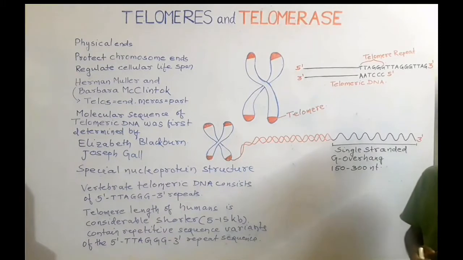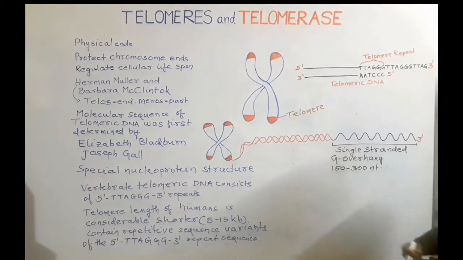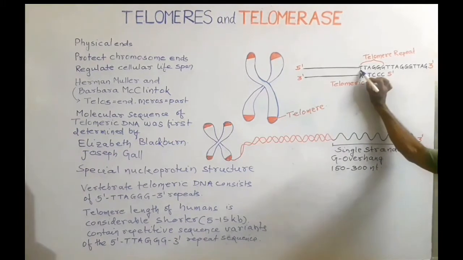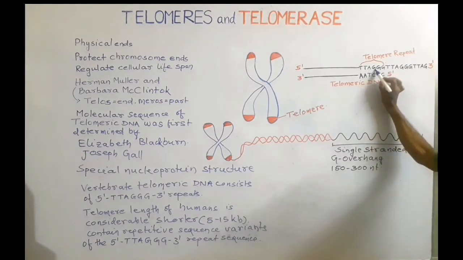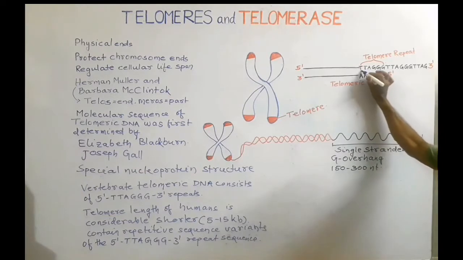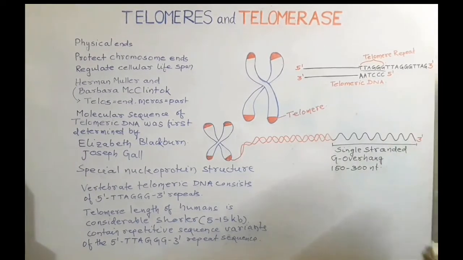So the telomere is the physical end of chromosomes that contain the repetitive sequence thymine, adenine, guanine and guanine.